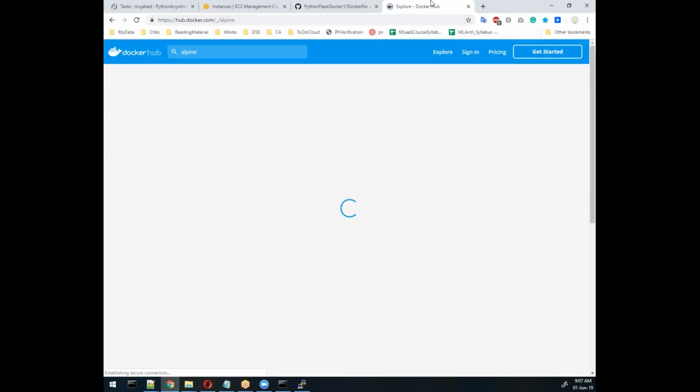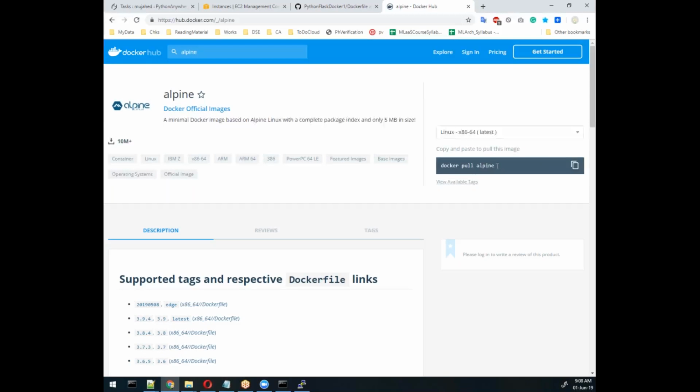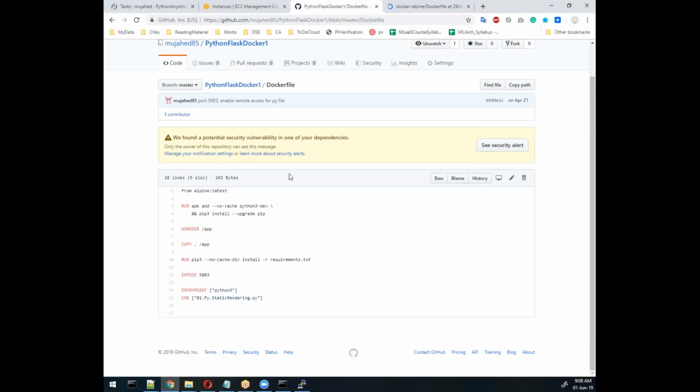So you can get any other image also by clicking on that link, and then you will get the command on how to gather that file or the name of that file. You can take this name and the number. I want the latest one, so either you can specify the number which one you require, or directly you will get the Dockerfile for that. In that you will get all details about that file, how to write that file name. So from there I learned and I wrote this line, alpine:latest. That means I need the latest version, whatever latest we have.